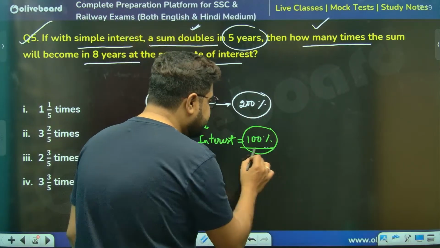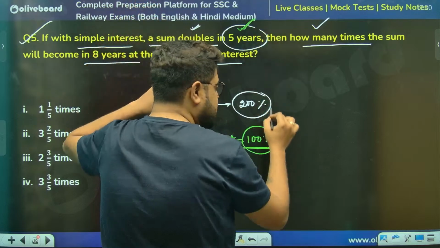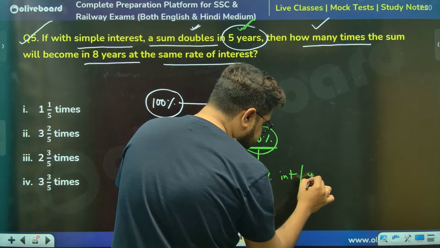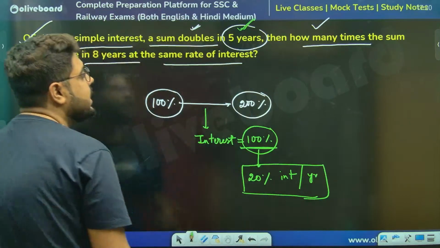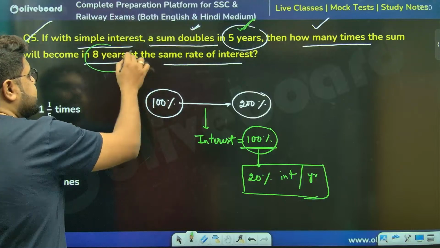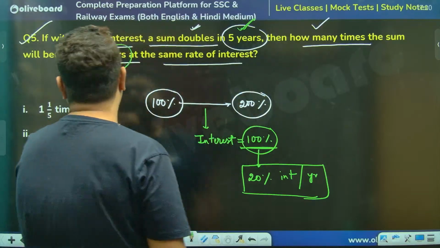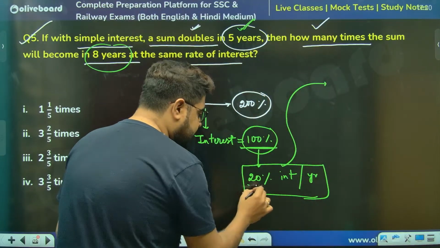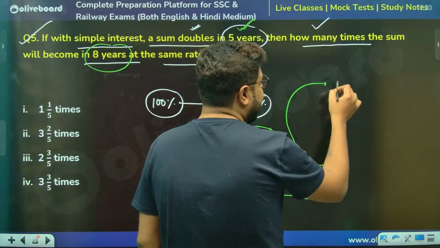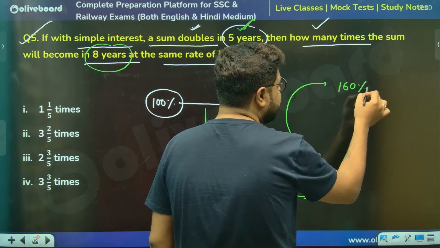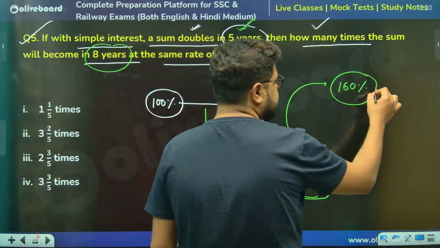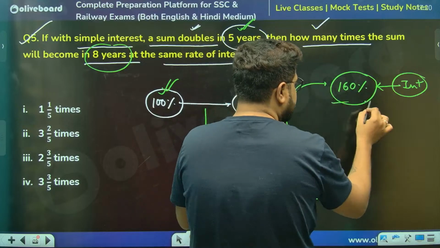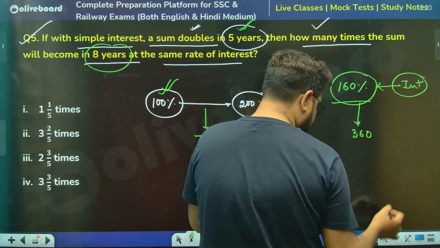So this 100% interest I'm getting in 5 years, so every year I'm getting 20% interest. That is your rate of interest. Now they're asking, in 8 years, how many times the sum will become? So in 8 years, every year I'm getting 20%, so 8 years, I will get 160%. So this is 160% interest. The sum was 100%, so the sum will become 360%. Sorry, 260%.